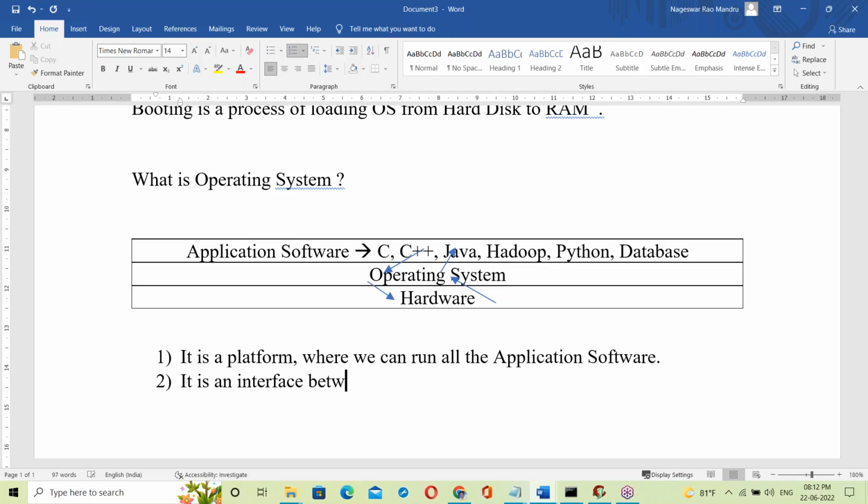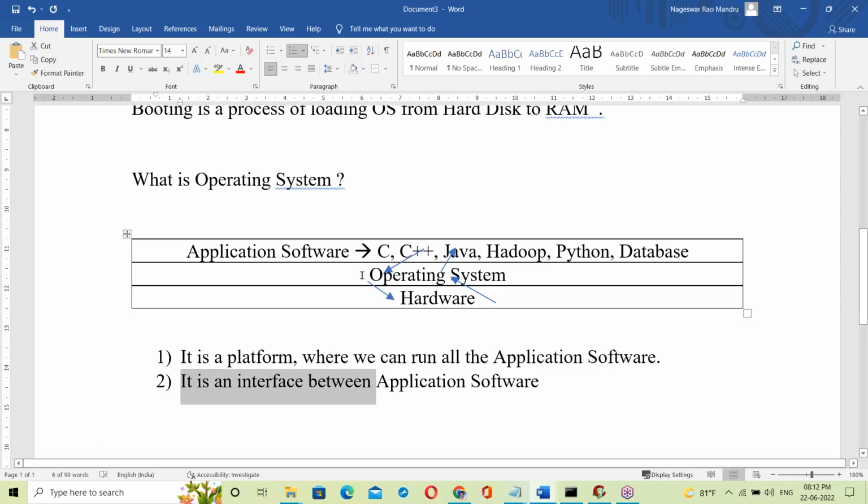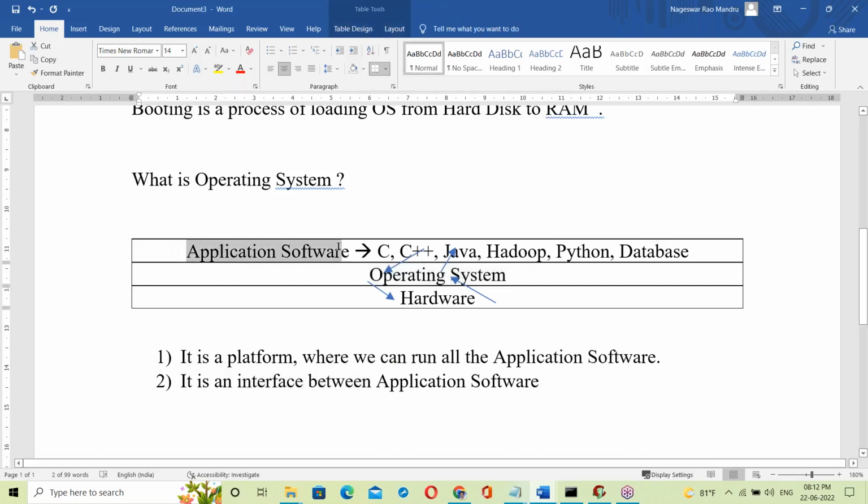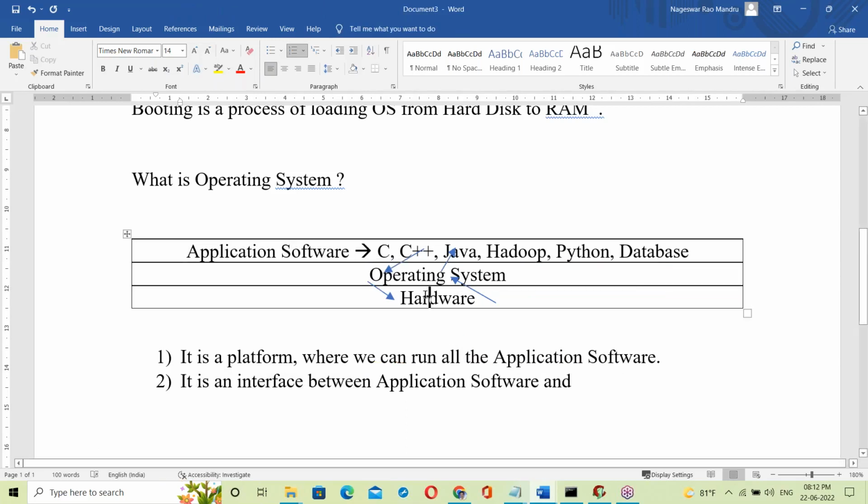It's an interface between the application software layer and the hardware components.